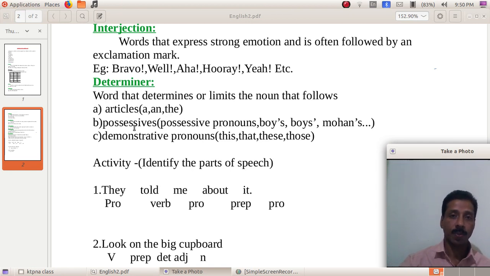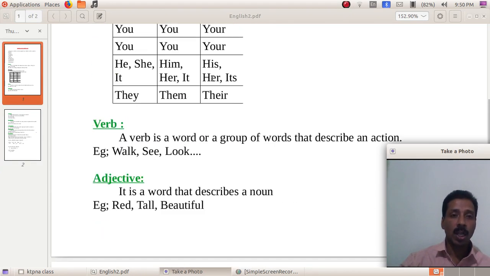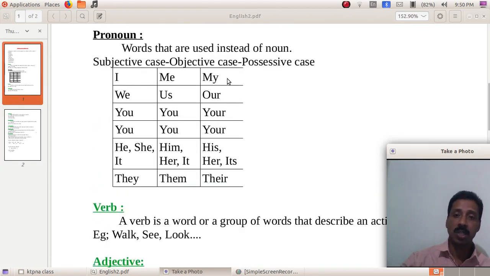Possessives. Possessives are determiners, possessive pronouns. While we talked about pronouns, we said the possessive forms are my, our, your, etc. My book, our classroom, your parent.